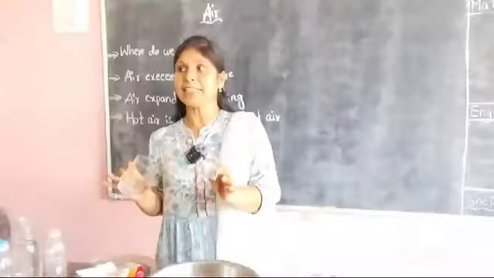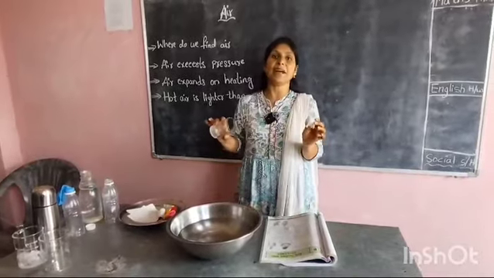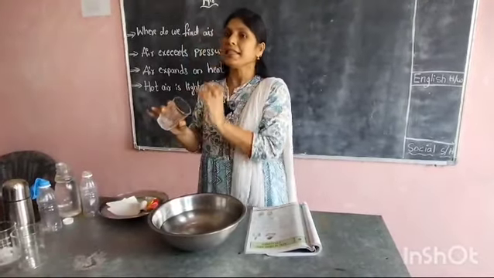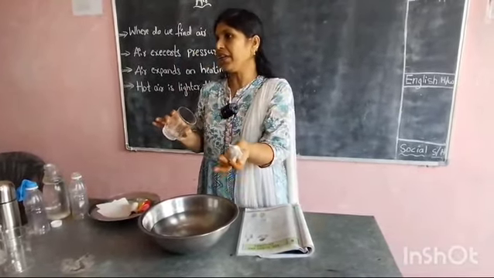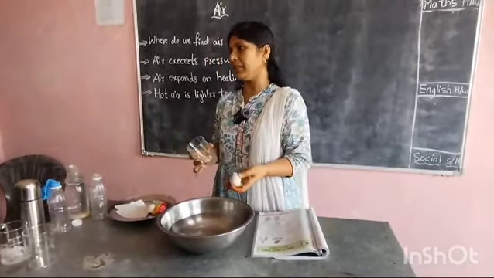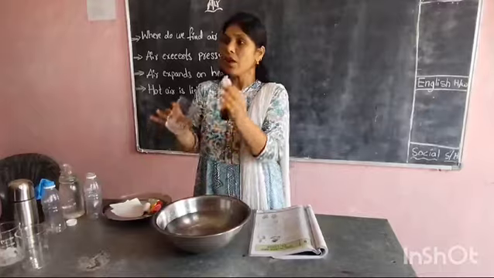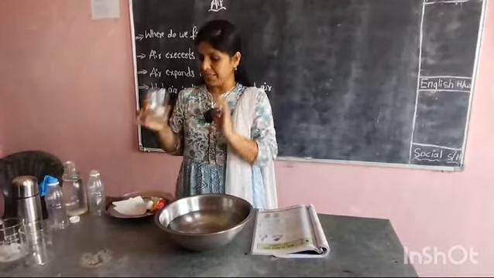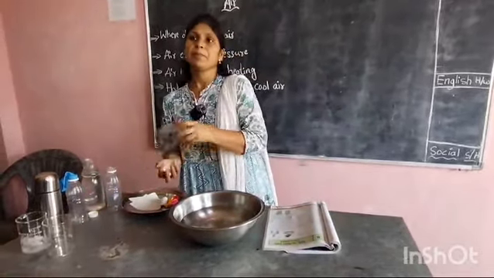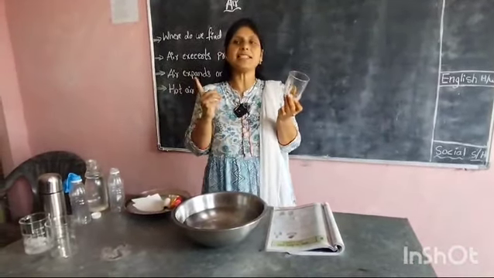How can we say that? When we tilted the glass, the bubbles came out. The bubbles are nothing but air. When the water goes into the glass, the air passes out. We can say the air is coming out in the form of bubbles. Now when the air has come out, the water gets a chance to enter the glass. In this way, we can conclude that air is everywhere. Actually, we were thinking it was an empty glass, but it is filled with air. It means air is all around us, everywhere.